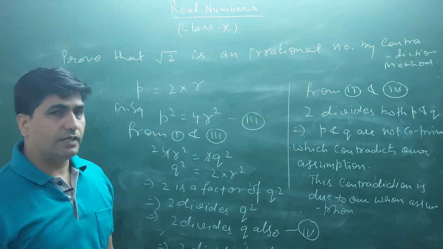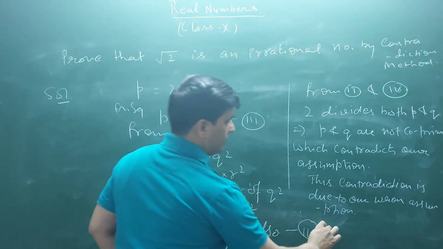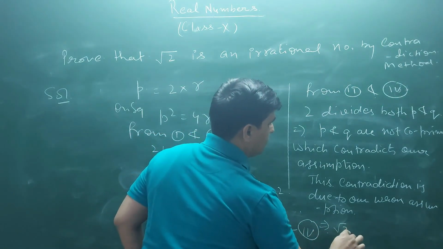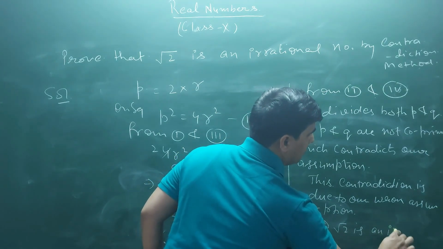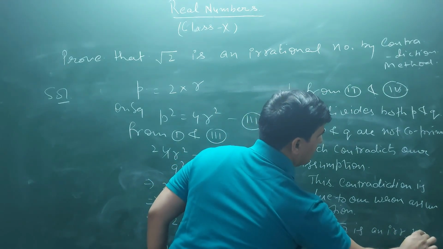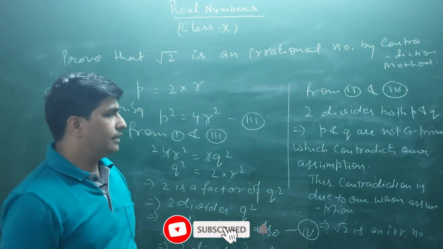So make your assumption right. If it is not rational, so what will you say? This implies root 2 is an irrational number.